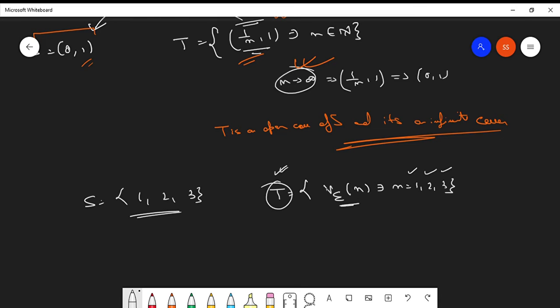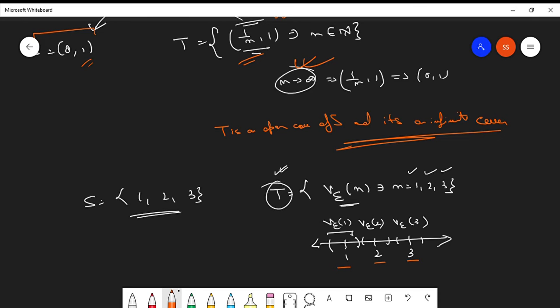Getting my point? See, you have this as 1, this as 2, and this as 3. Suppose this is the epsilon neighborhood of 1, this is the epsilon neighborhood of 2, and this is the epsilon neighborhood of 3. If you find the union of these three neighborhoods, you will always be able to cover 1, 2, and 3.